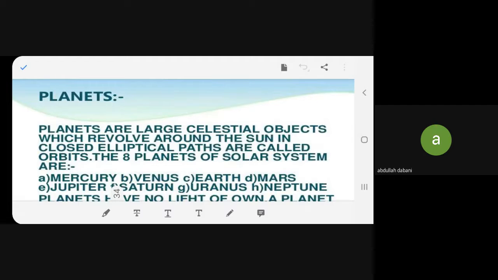So we begin, or rather we continue, with chapter number 17, stars and the solar system. Yesterday, I think day before yesterday, we finished with the sun, right? We worked with five slides on sun. I think you have come to know lots of things about sun. Now today we are going to start with planets. If you have any doubts regarding sun, you can ask me.